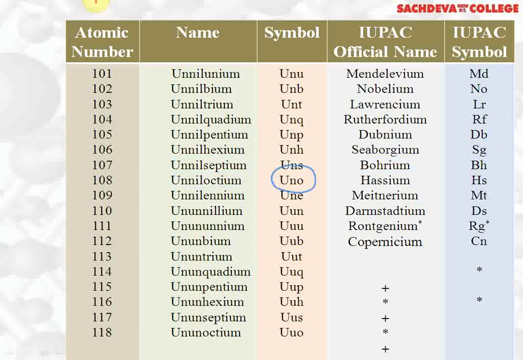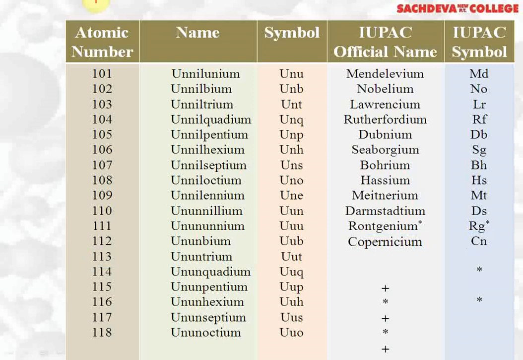108, unniloctium, Uno. Hassium is the official name, Hs is the symbol. 109, unnilennium, Une is the symbol. Meitnerium is the official name, Mt is the symbol. 110, ununnilium, Uun is the symbol, and Darmstadtium, Ds is the symbol. 111, unununium, Uuu, Roentgenium is the official name, Rg is the symbol. 112, ununbium, Uub is the symbol, and Copernicium is the official name, symbol is Cn.